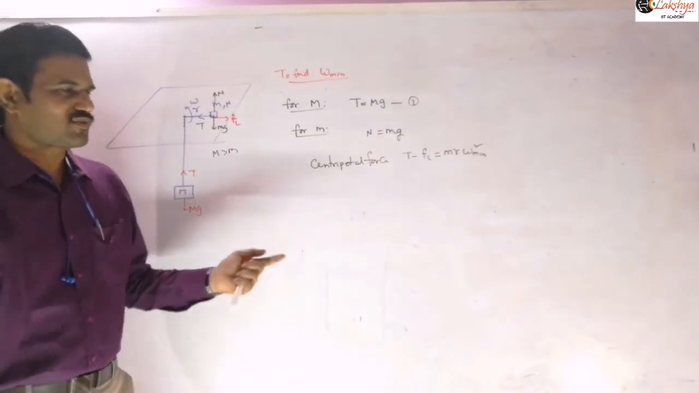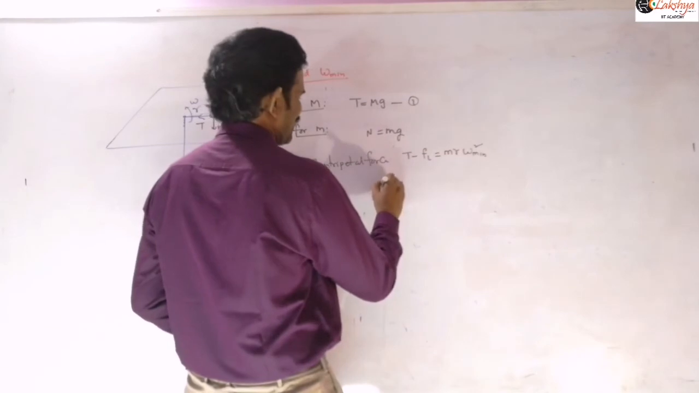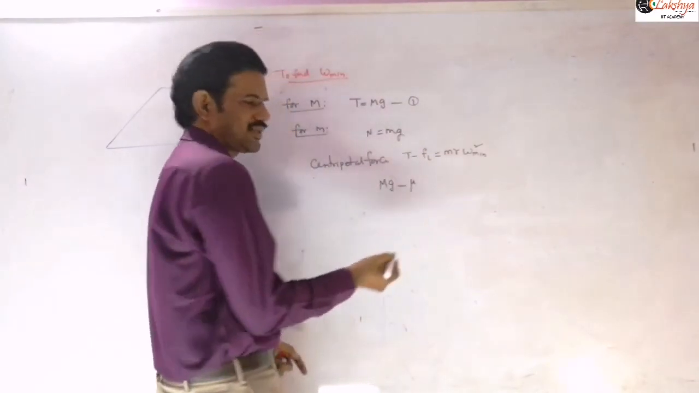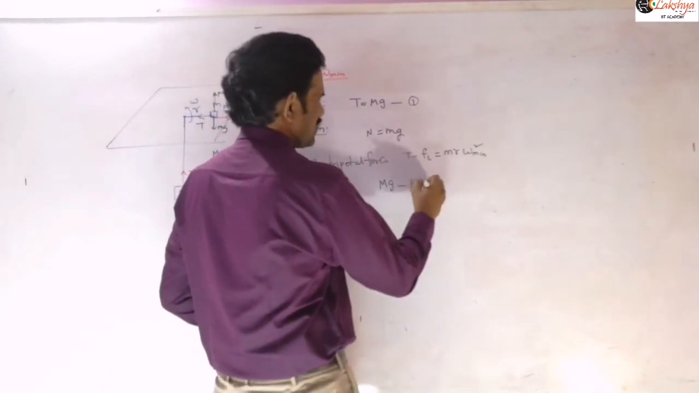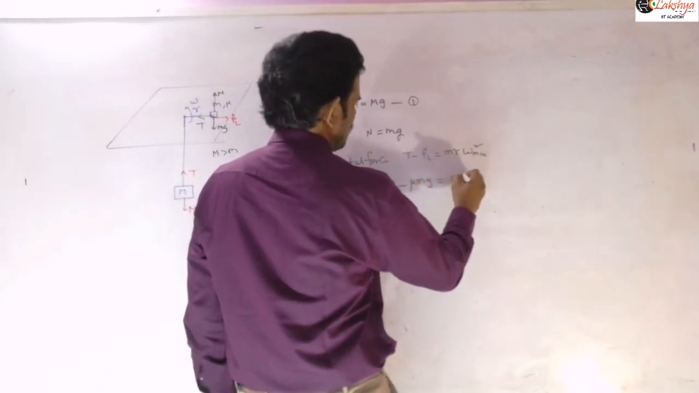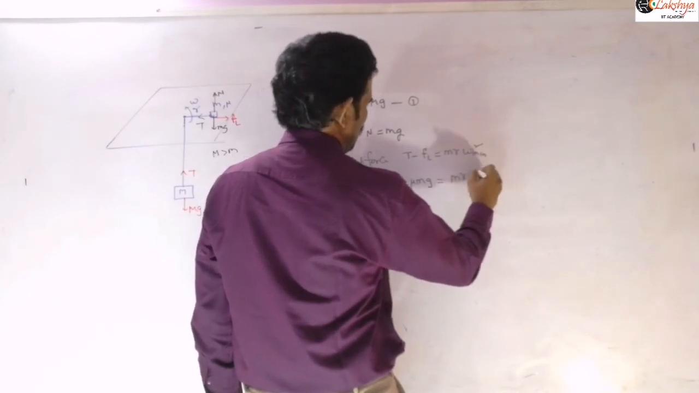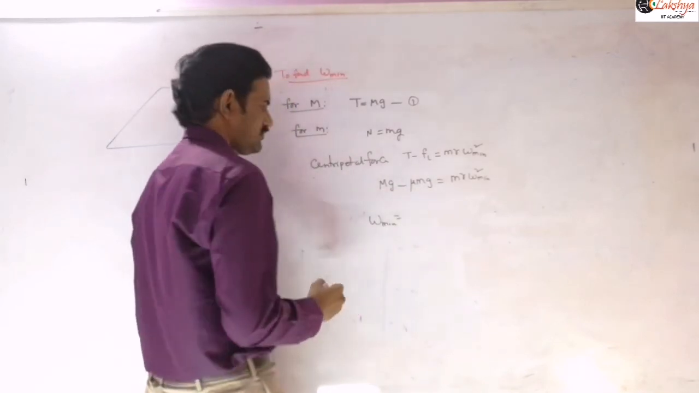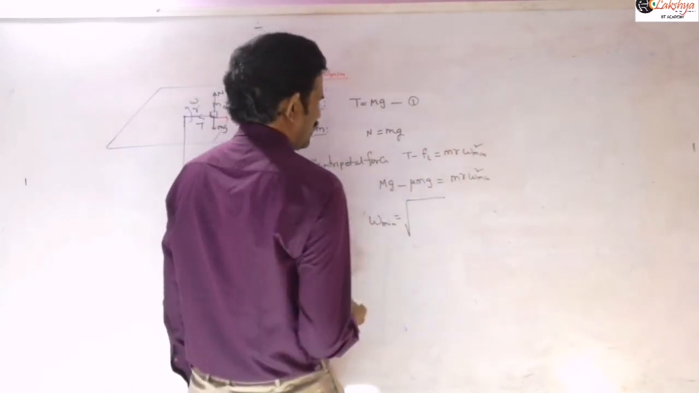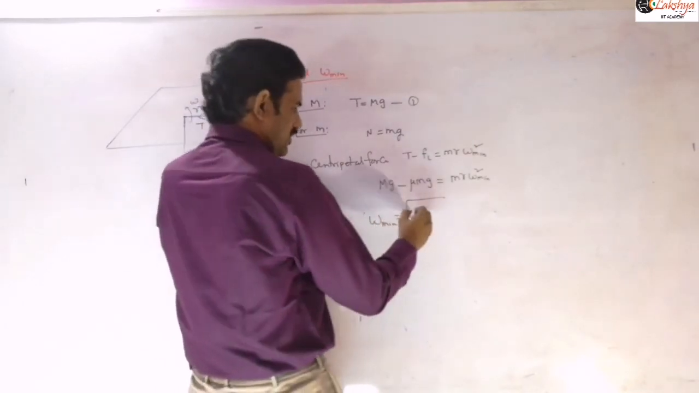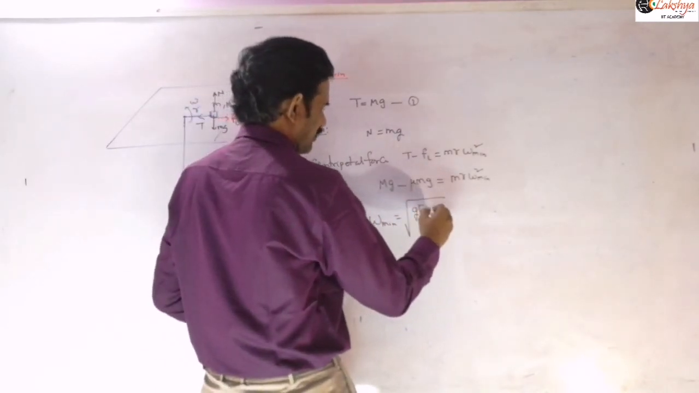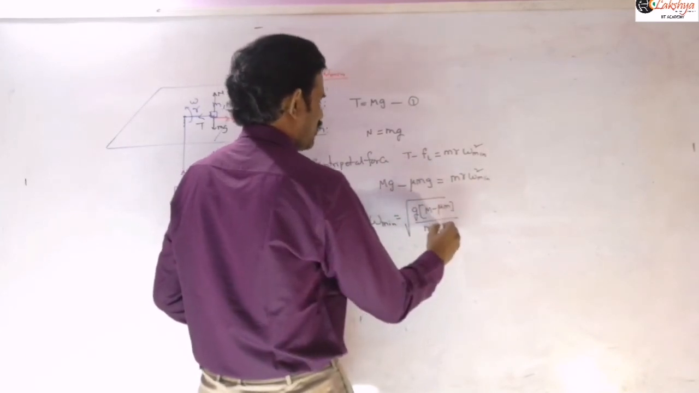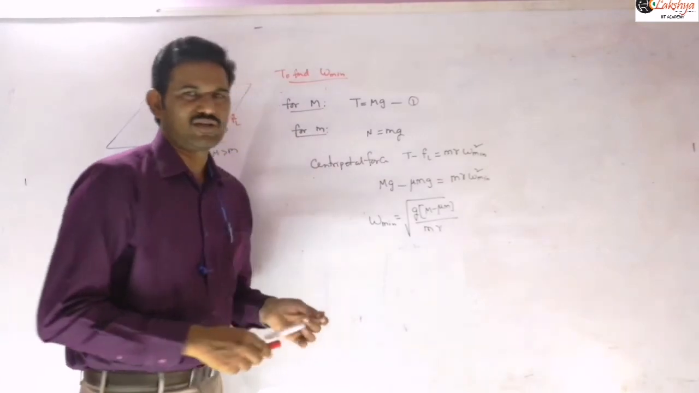Now we can substitute these values. This T is nothing but capital Mg, by using the first equation, and FL you can write as mu N, where N is equal to mg, so I can write this as mu small mg is equal to m r omega minimum square. Therefore omega minimum, taking g common, is equal to the square root of g times (capital M minus mu small m) by small m into r. So this is our minimum angular velocity.